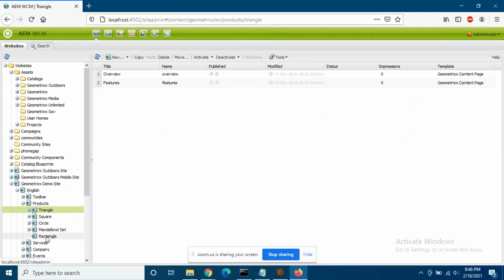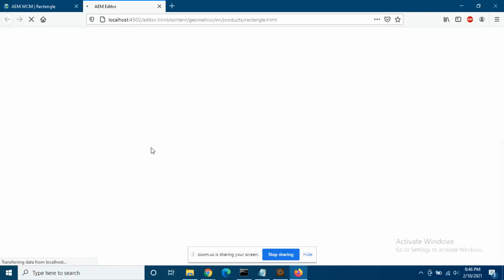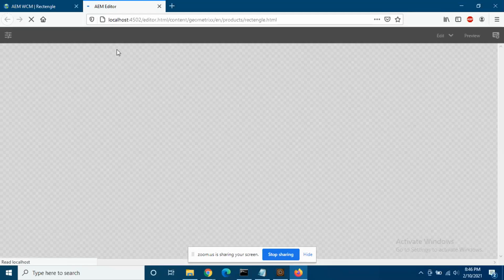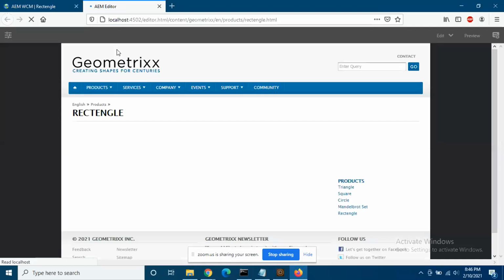The page that you created, right? You created rectangle, correct? So double click on rectangle. Yeah, you can view it in touch UI. That's not a problem. It's a choice.